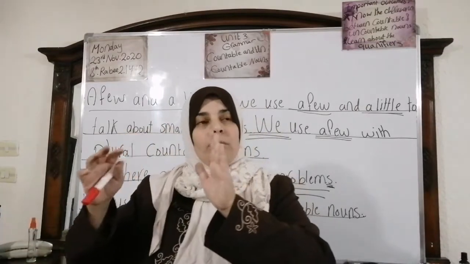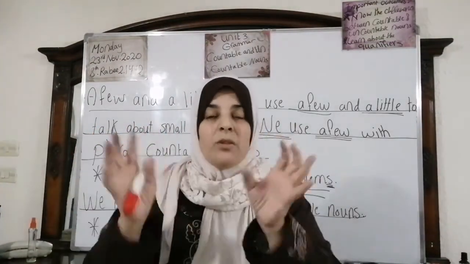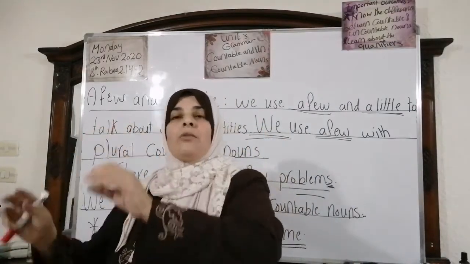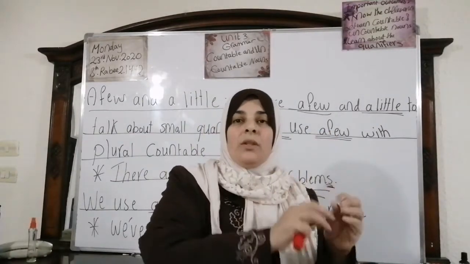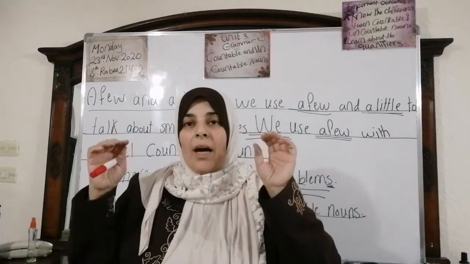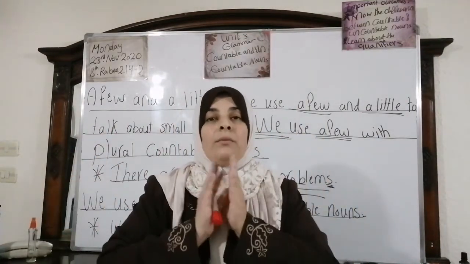The plural countable nouns take a plural verb, while the singular countable noun takes a singular verb. As to the uncountable nouns, they take a singular verb all the time.